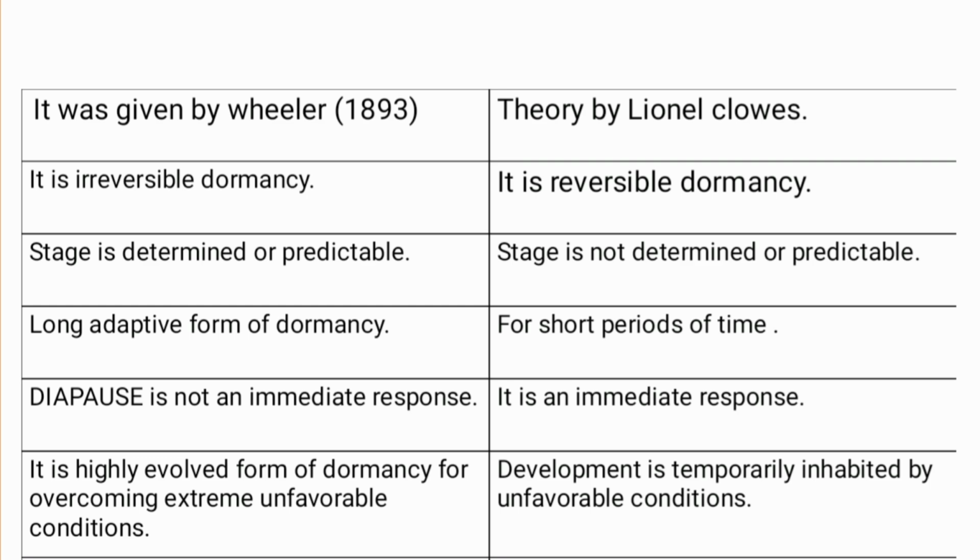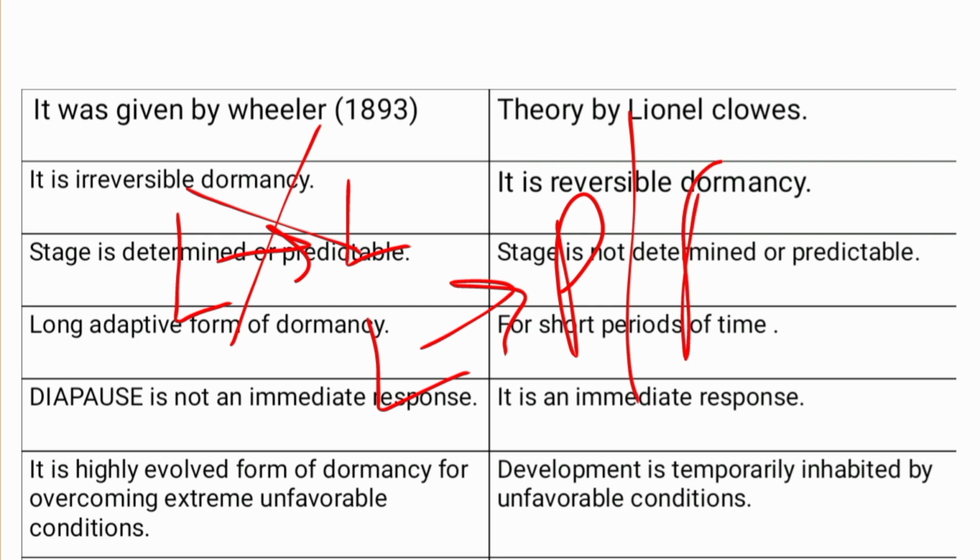So let's talk about them very briefly. What is the meaning of irreversible dormancy? For example, if larval stage is entering in a diapause condition, it will never come back in larval form itself. It will definitely come back in pupa or adult or the next stage. So remember it. That is why it is known as irreversible dormancy.